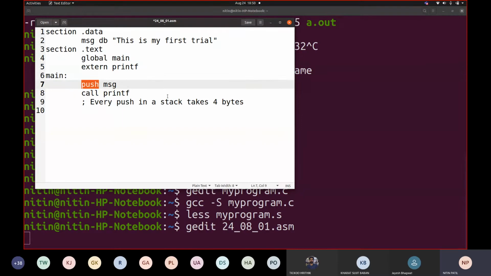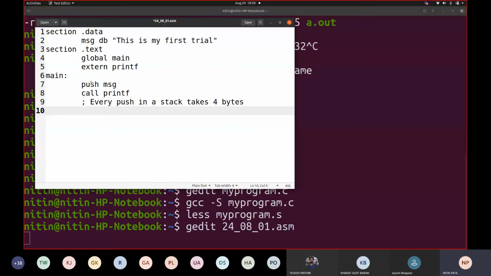So when we push, as I mentioned, every push in a stack takes 4 bytes. So we have to remove those 4 bytes. Recall, everyone did a data structure course. In a stack, when you push something, you are going to pop it. Correct. And whenever you are pushing something into the stack, where does this push go? This push goes to the system stack. Okay. In detail, we are going to talk about it later. But right now only understand that whenever we have to make use of a function, we have to pass on the parameters like this: push MSG, call printf.